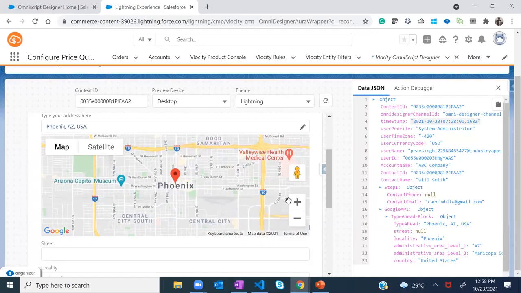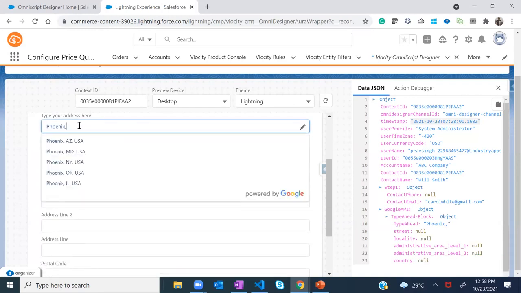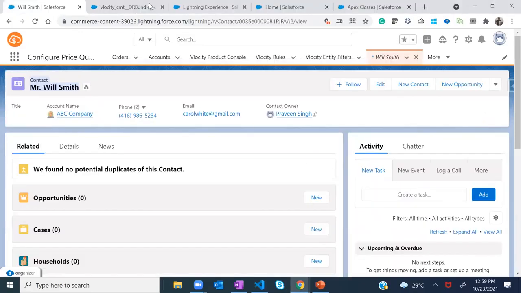So Praveen, can you just type Phoenix here, nothing else, we just wanted to see the recommendations. Yep. So we have these 5 or 6 recommendations being returned here, and for each of these recommendations, if you select the first one, there will be certain components of this address: an administrative level 1, level 2, level 3, the locality, the postal code. All of that comes from the Google API.